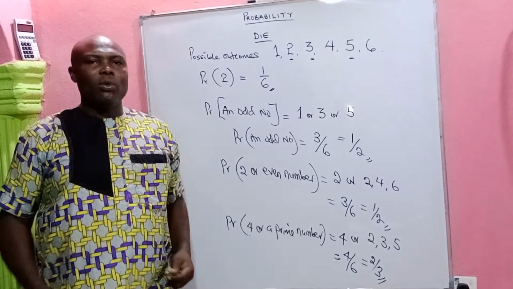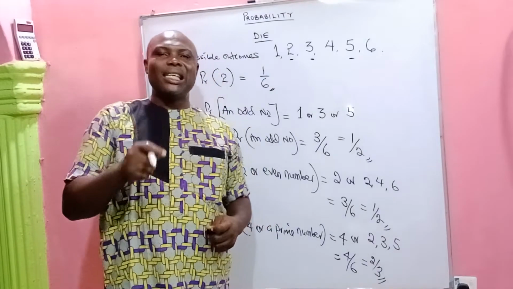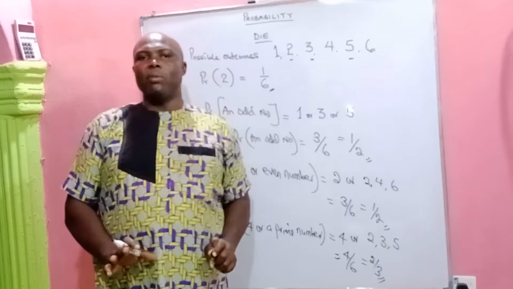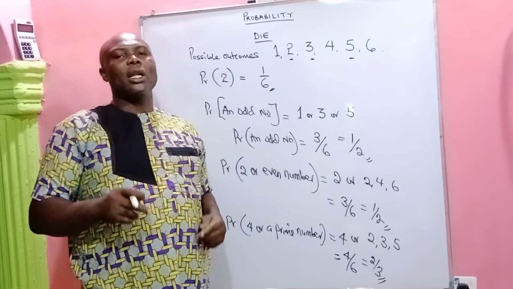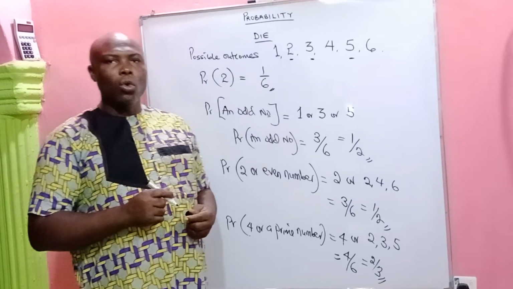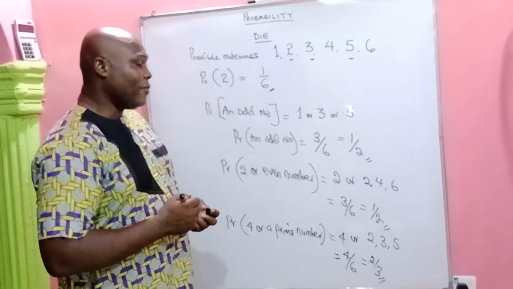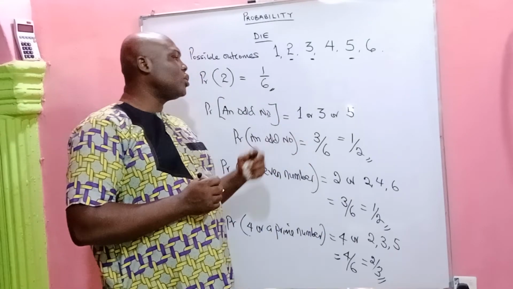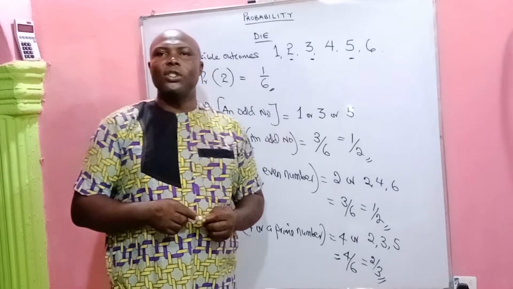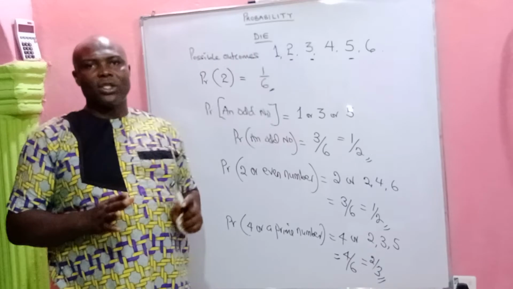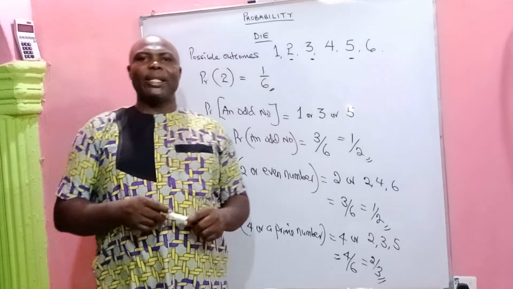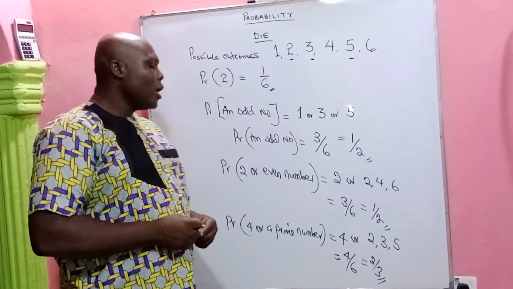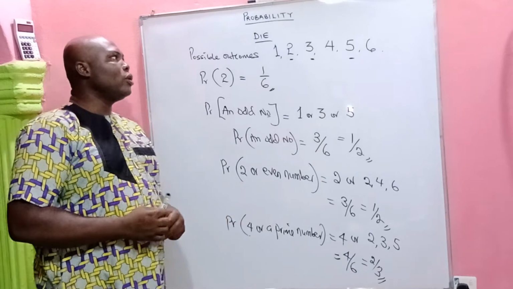Always notice that we express our probability in simplest fractional form, after reducing to the lowest values. And as I've told you, every probability result you have will definitely be between 0 and 1. We'll have proper fractions of probability. We are not expected to have improper fractions in probability. And so we've been able to do that.